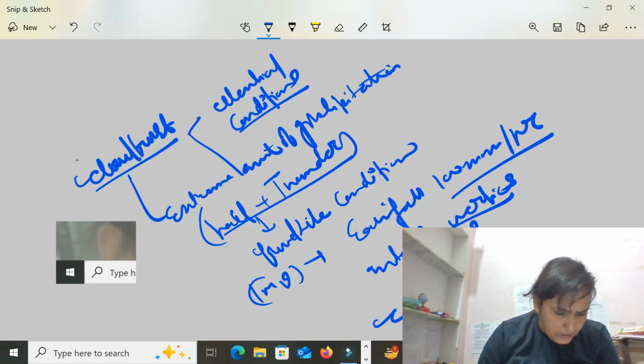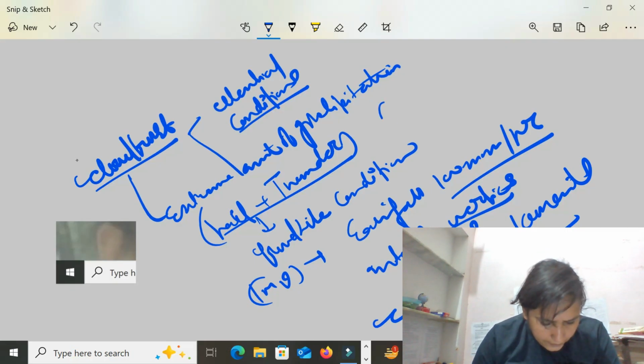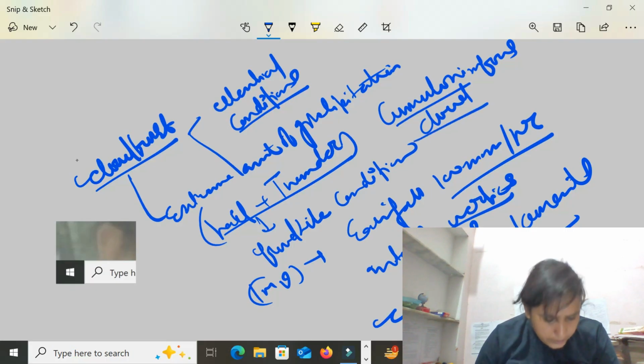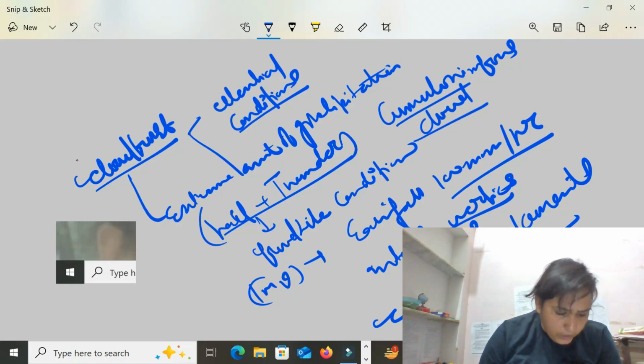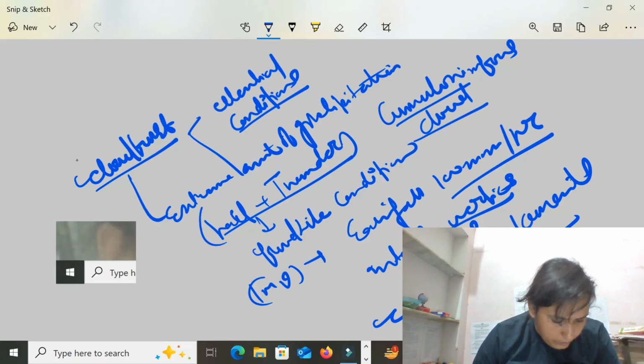These are manifestations of intense vortex on a small scale, with convective currents that lift moisture-laden air to form cumulonimbus clouds.